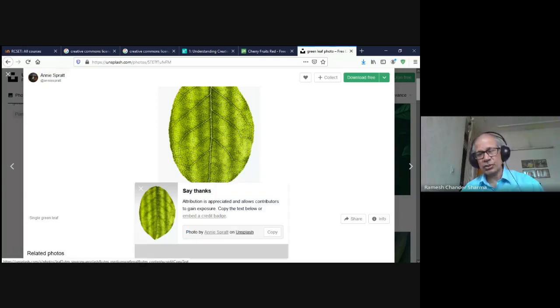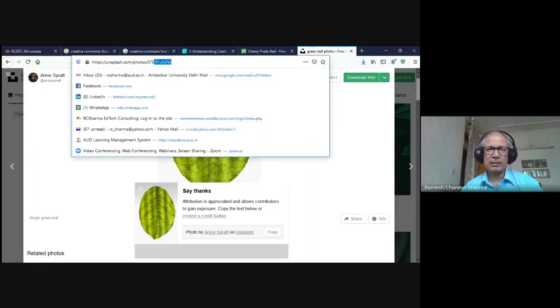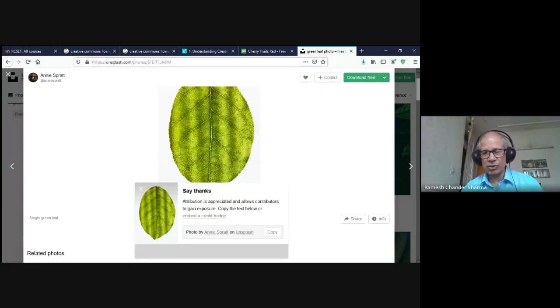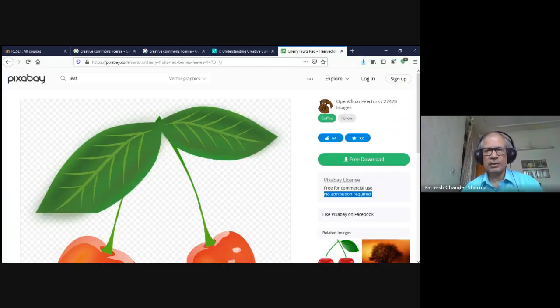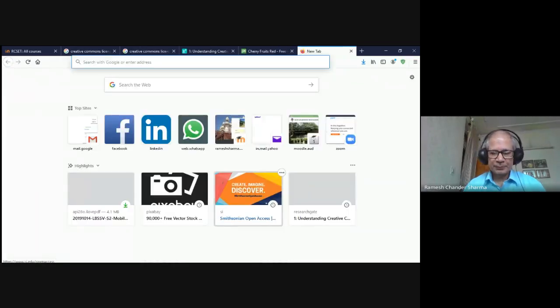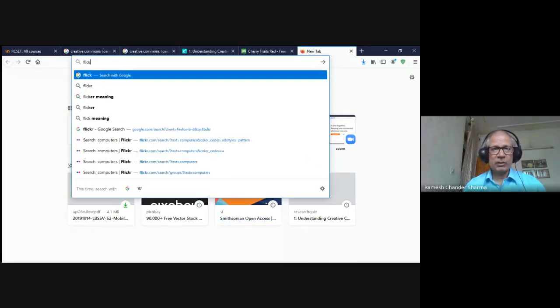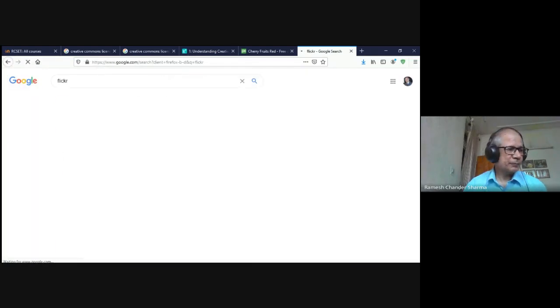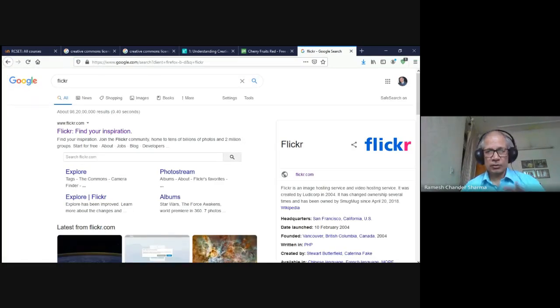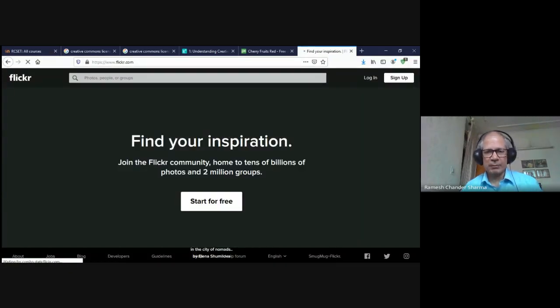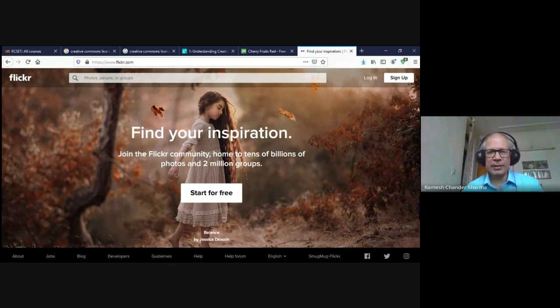So it gives us the citation. We can either use the URL of the image, or we can copy here 'Photo by Annie Spratt on Unsplash', and that is good enough to use with our images. Another is Flickr.com. Flickr is owned by Yahoo now, and it has millions of images available in its database.